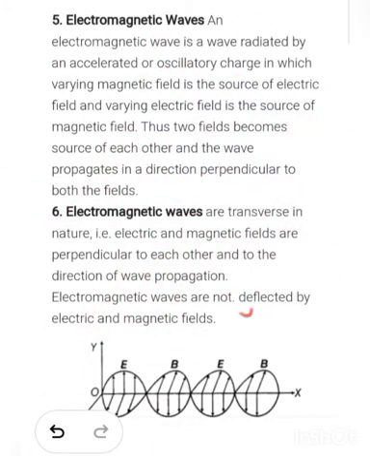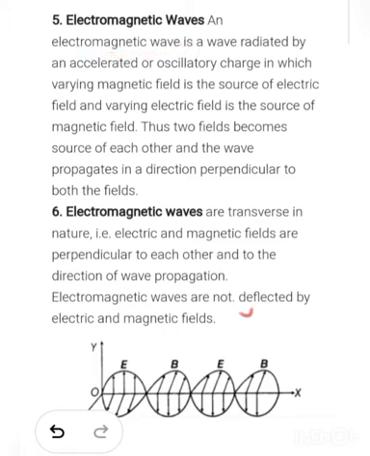So we can say that an electromagnetic wave is a wave which is radiated by an accelerated or oscillatory charge in which a changing or varying magnetic field is the source of electric field and a varying electric field is the source of magnetic field. Thus two fields become source of each other and the wave propagates in the direction of both the fields.